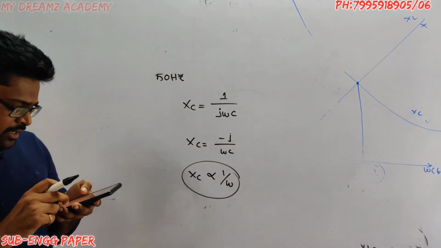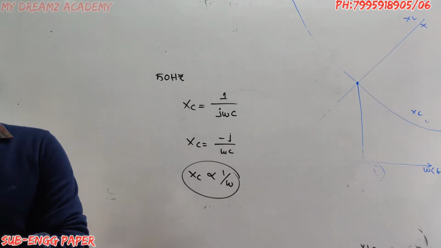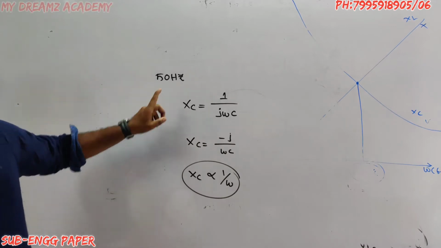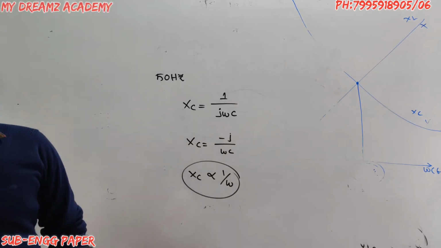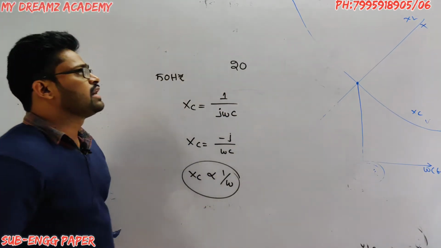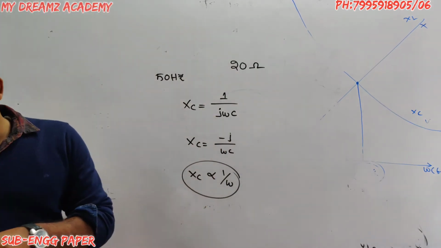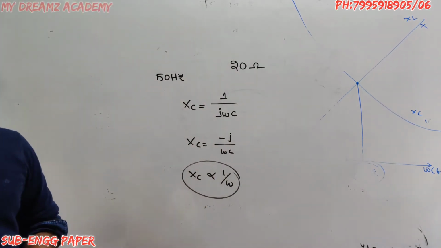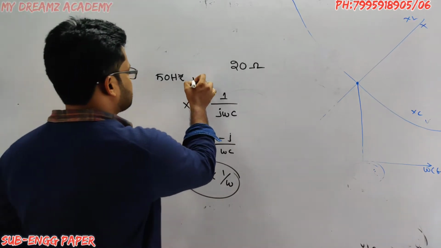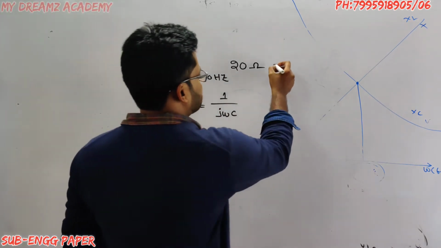Now I will read the question. The reactance offered by a capacitor to an alternating frequency of 50 Hz is 20 ohms. Next, if the frequency is increased to 100 Hz, then what is the reactance value?